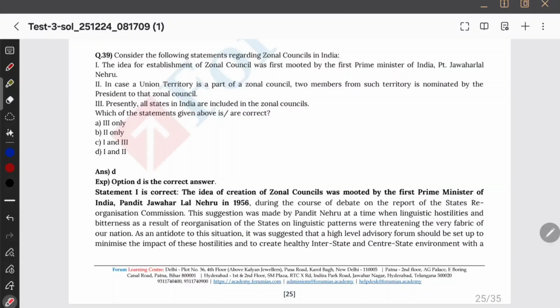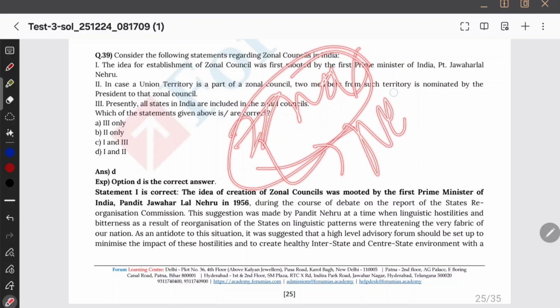The question is about Zonal Council. Consider the following statement regarding Zonal Council. The idea for the establishment was first mooted by our Prime Minister Narendra Modi. No. Who is that? Oh, it's actually mooted by our Pandit Nehru only. Yeah, Pandit Nehru ने ही बताया Zonal Council. चलो, it was first mooted by Pandit Nehru. I was confusing with someone else.